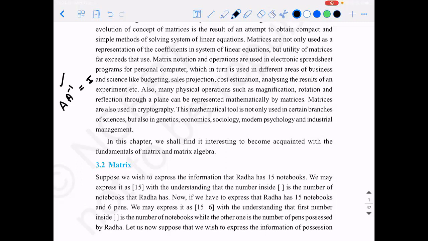So where did this idea come from? It came from the concept of multiplicative inverse, right? Everybody knows what a multiplicative inverse is. If I give you a number 2, the multiplicative inverse of 2 is going to be half, so that when you multiply both, it is going to give you 1. So instead of 2, you have the matrix, half is the inverse, and 1 is the same function that is done by the identity matrix, right? So this is all with respect to mathematics.